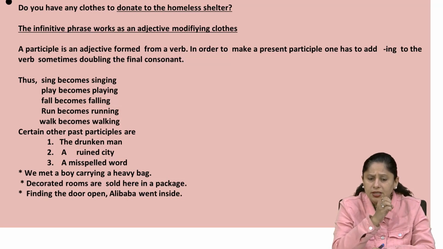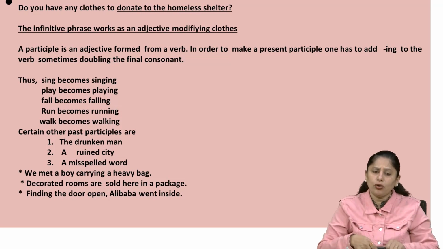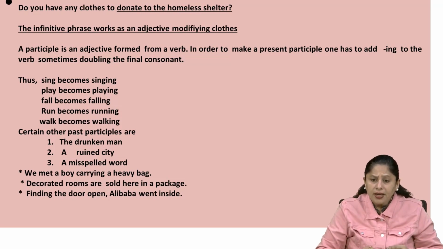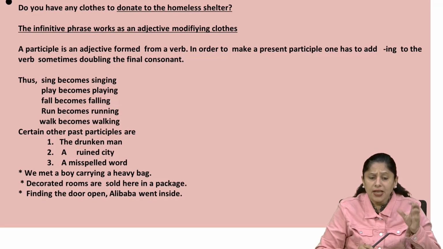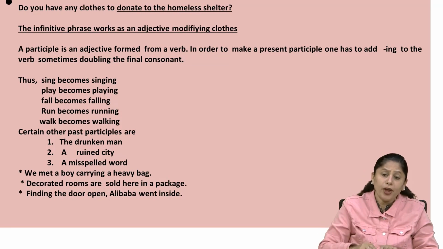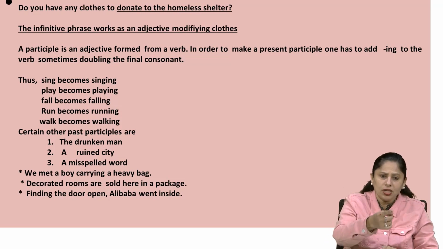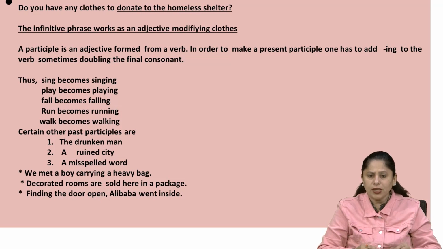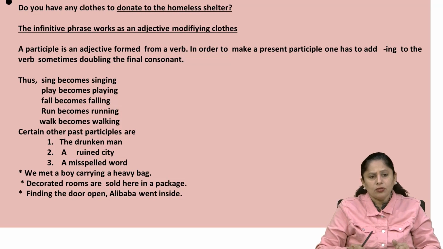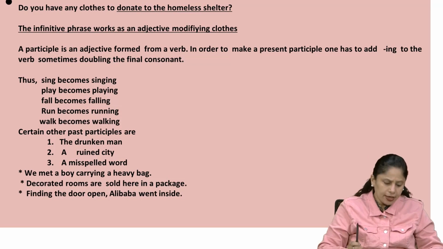Decorated rooms, again, the word decorated is the past participle, but it talks something more about the noun rooms. And in the same way, finding the door open, finding is actually coming as the first word in the sentence, but it is again talking about, just like that sentence, the same thing happens. Finding the door open, Ali Baba went inside. So here these are the words which play the role of participle, gerund and infinitive also.